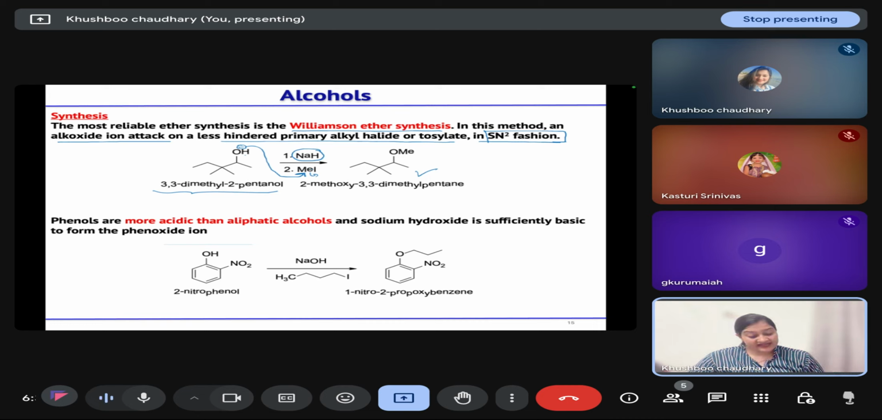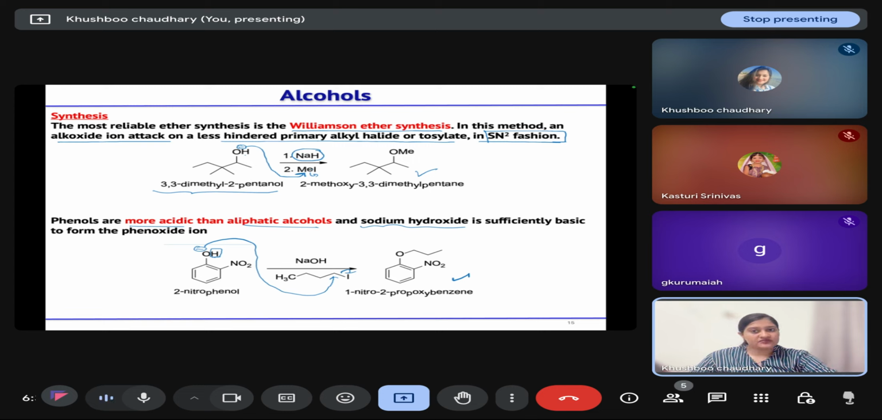Then if we have phenols in place of alcohols, we know that phenols are more acidic than aliphatic alcohols because the negative charge of the phenoxide after the deprotonation is stabilized by conjugation. That is why they are more acidic than the aliphatic alcohols. In this case, sodium hydroxide is basic enough to deprotonate the phenol. So sodium hydroxide will abstract the proton, and it leads to the formation of this ion, and then SN2 attack gives you 1-nitro-2-propoxybenzene.